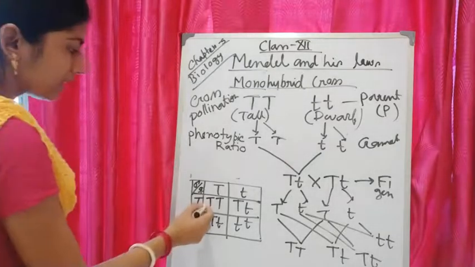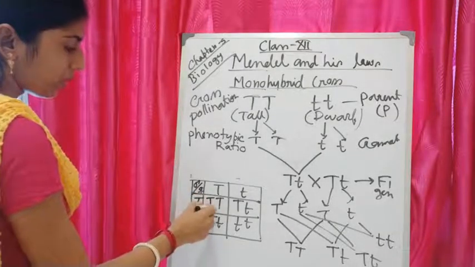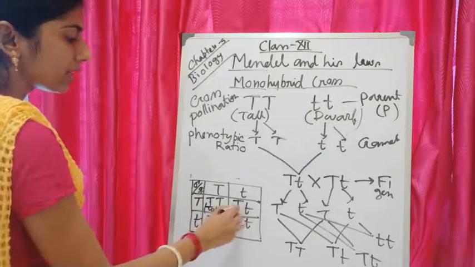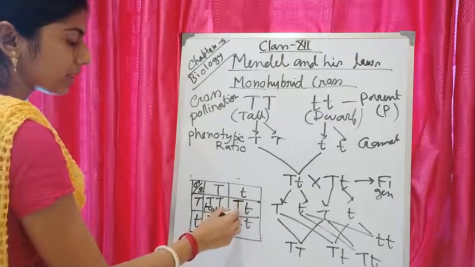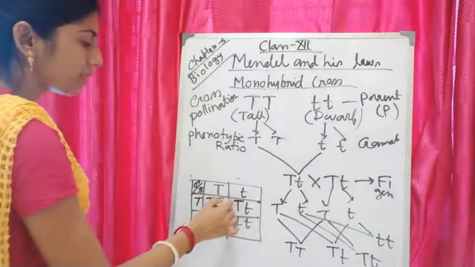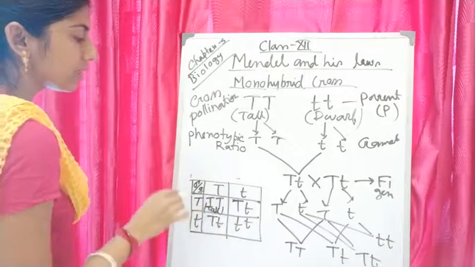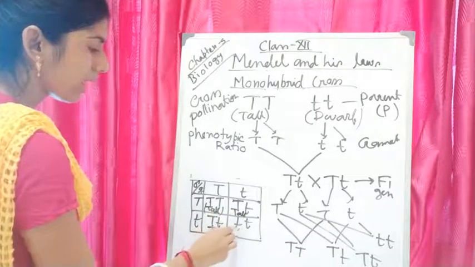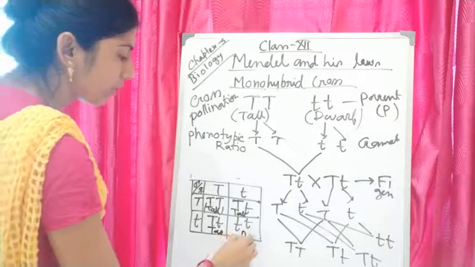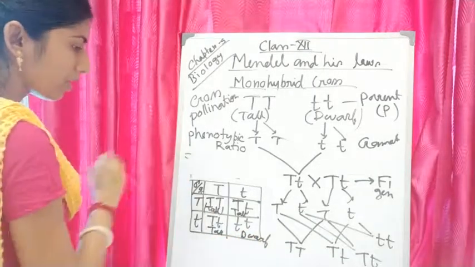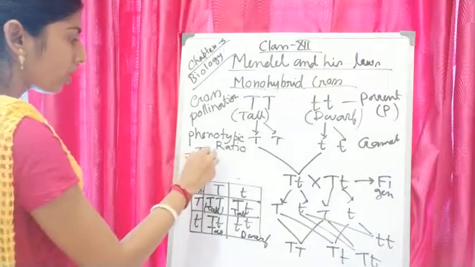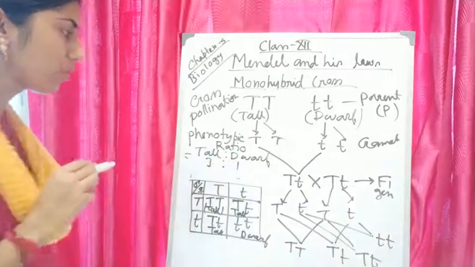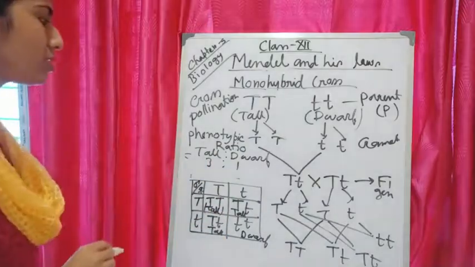This plant is capital T, capital T. Okay, that means this plant will be tall as T is dominant. This one, capital T, small t: as capital T is present, and you know that the dominant will express its character even if it is present in heterozygous condition, that plant will also be tall. Again this plant is tall, and that one is small t, small t, so that one will be dwarf. Okay, so what will be the phenotypic ratio? Tall to dwarf: 3 tall and 1 dwarf. So the phenotypic ratio of a monohybrid cross is 3:1.